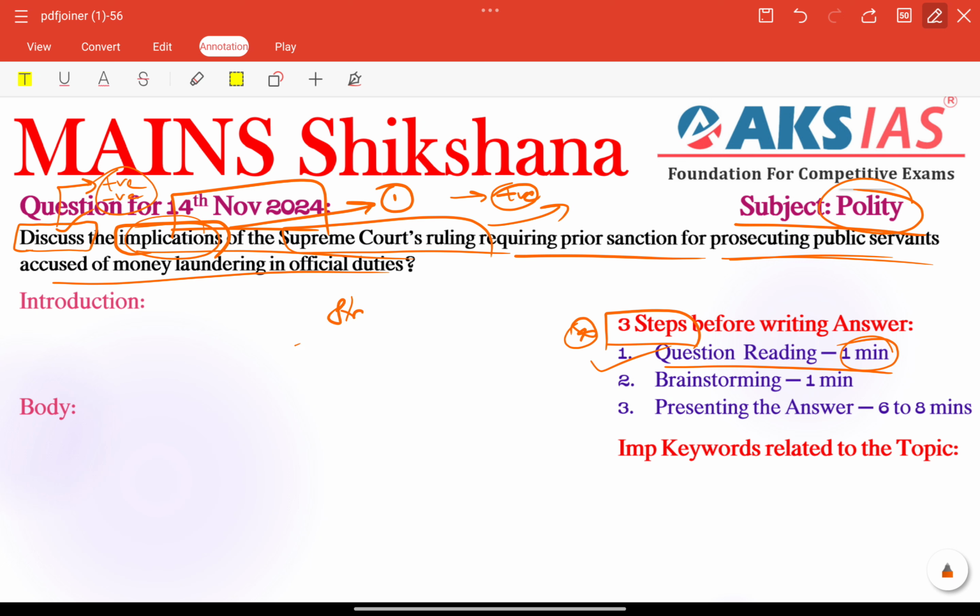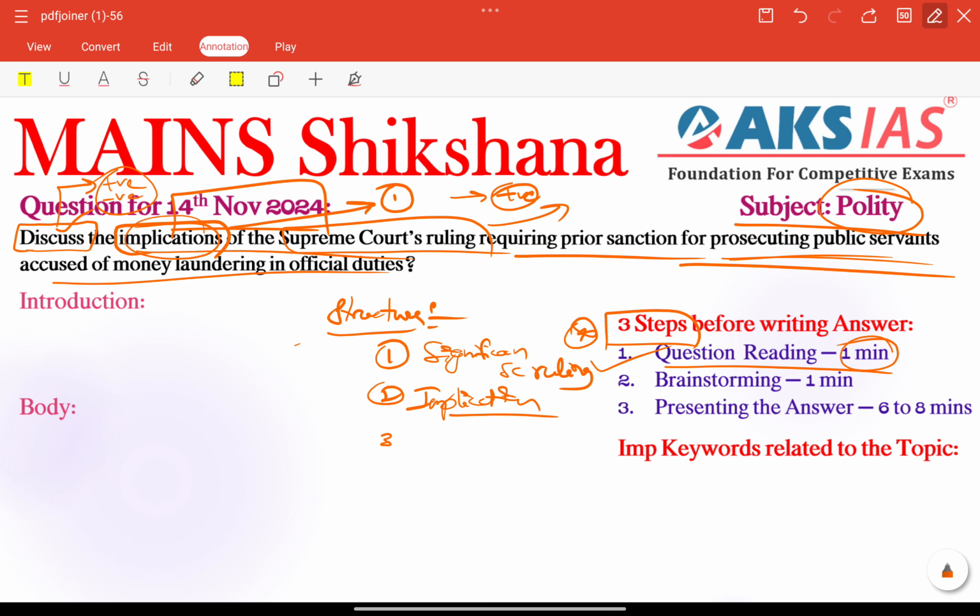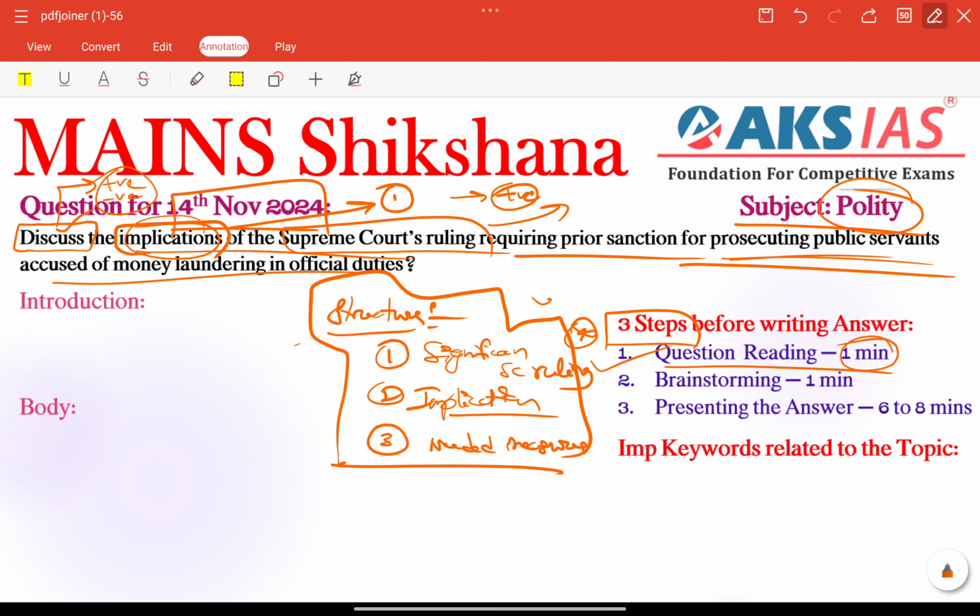So let's create some structure according to the demand of the question. First important thing is the significance part, significance of the SC ruling, simply we can say that. Next important thing is implications, what are the implications of the Supreme Court's ruling requiring prior sanction for prosecuting public servants. Finally, needed measures. Some needed measures need to be included before concluding our answer. That is the important structure of the question.